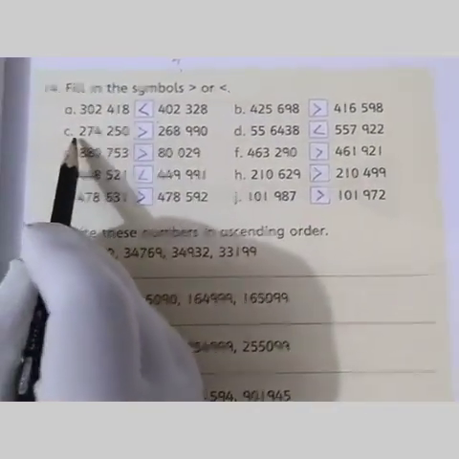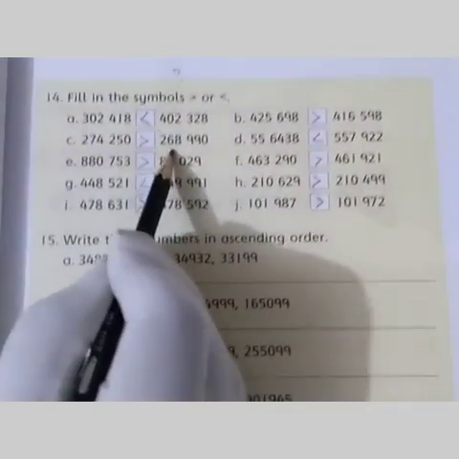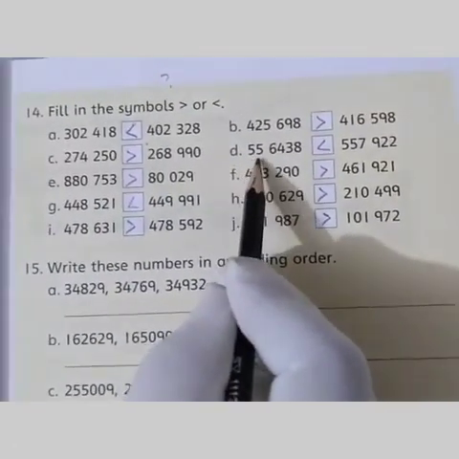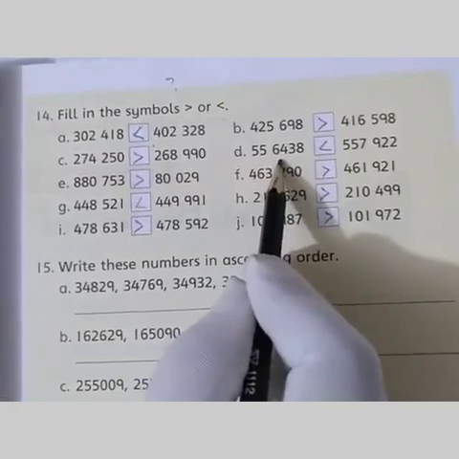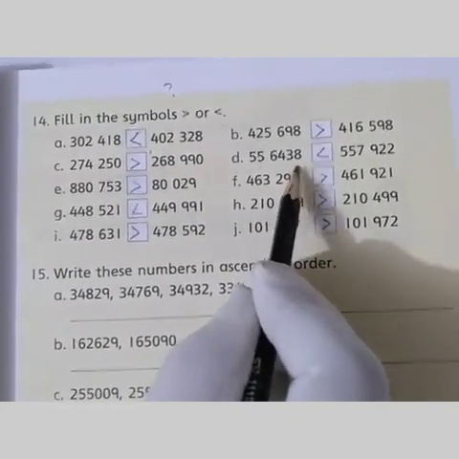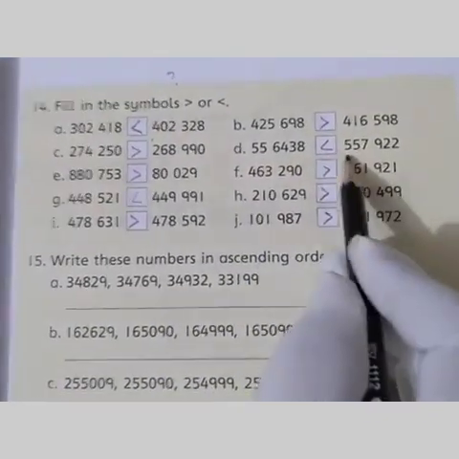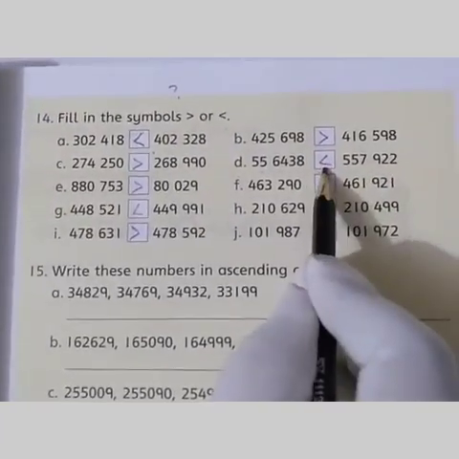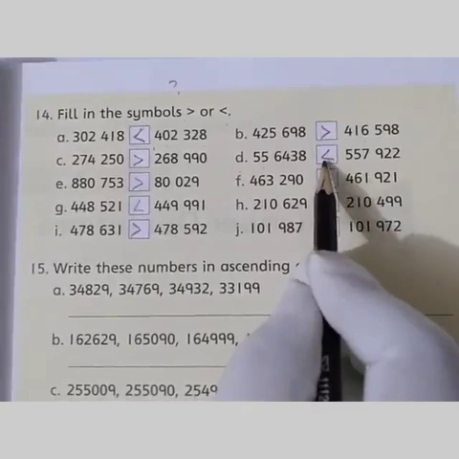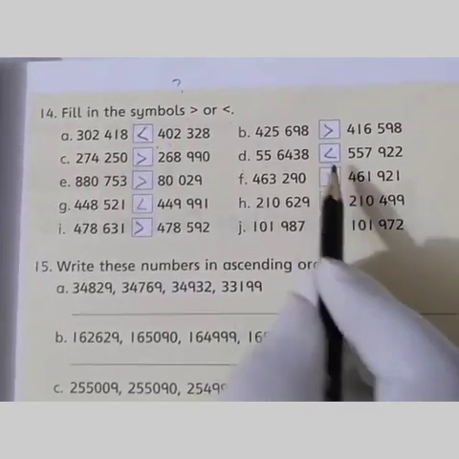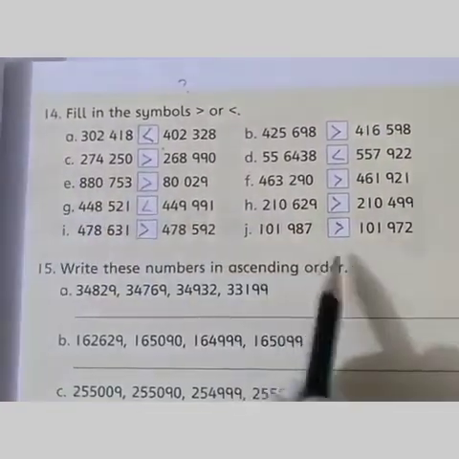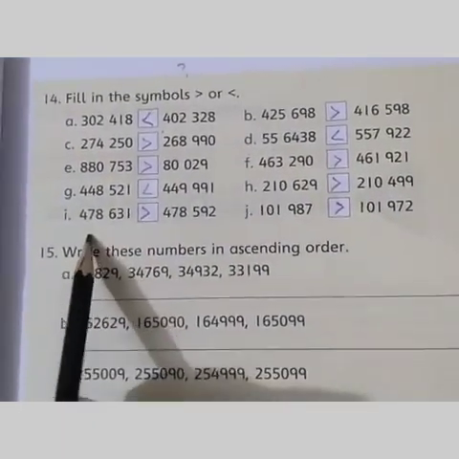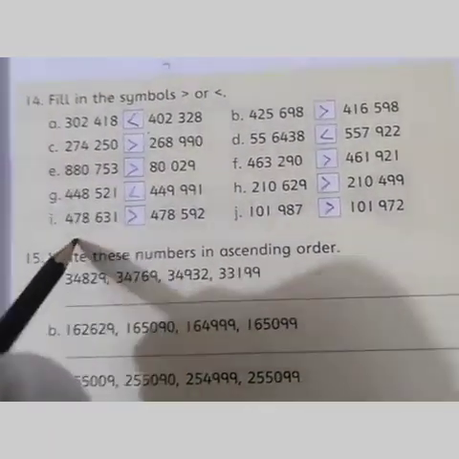Again part C, first number is greater than second number. In part D, 556,438 is less than 5,57,922. What you have to do? Write the less than. Complete this exercise A till J. I have already done it for you. You have to complete it in your textbook.